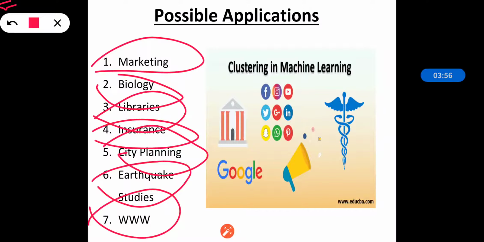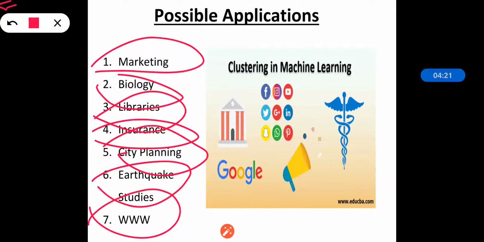On the World Wide Web, there is document classification, and clustering weblog data to discover groups of similar access patterns. Whenever you try to search for something in a search engine, suppose we are searching for a particular book, definitely after posting the query you get all types of books. Means you only get the output or result which is the book cluster.